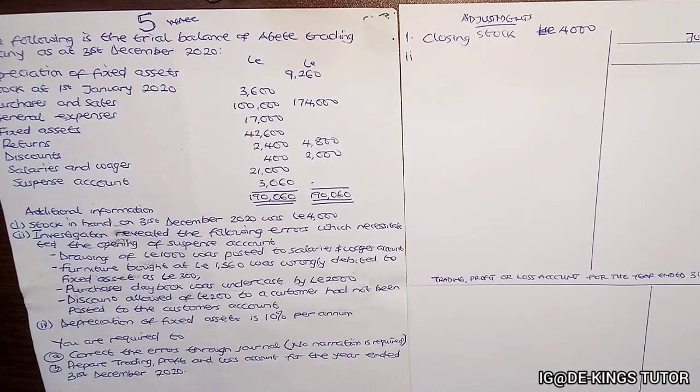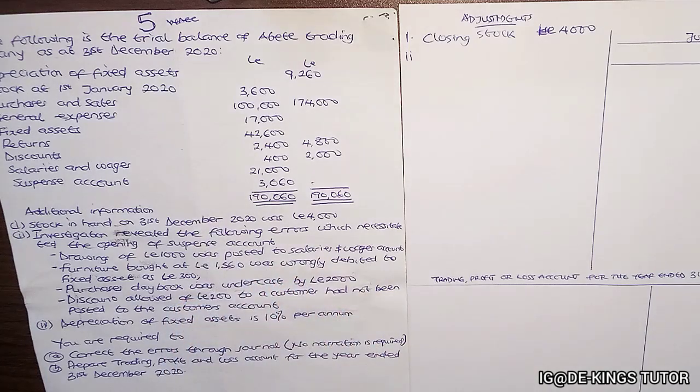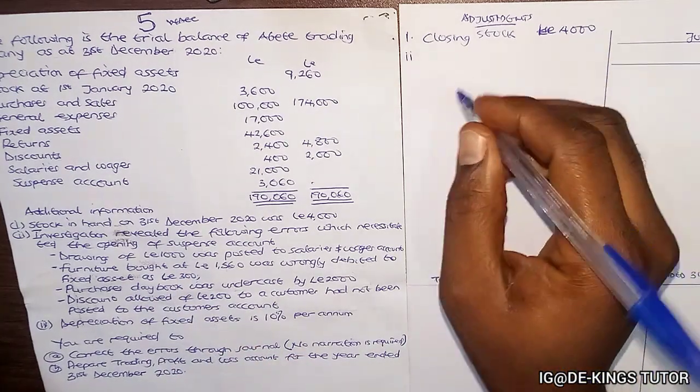It means the salaries and wages has more value than what it's supposed to have, because the drawings of 1,000 was posted there.